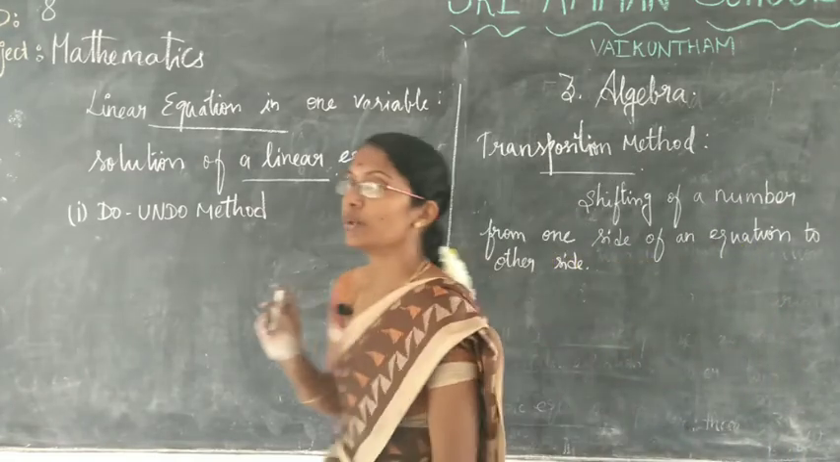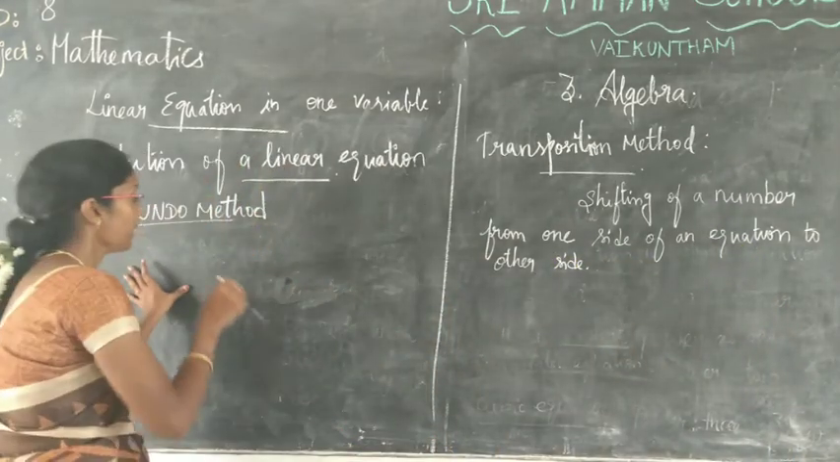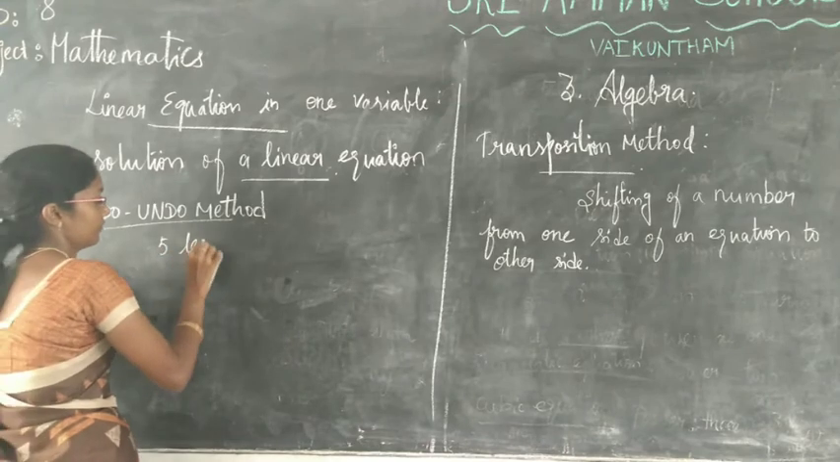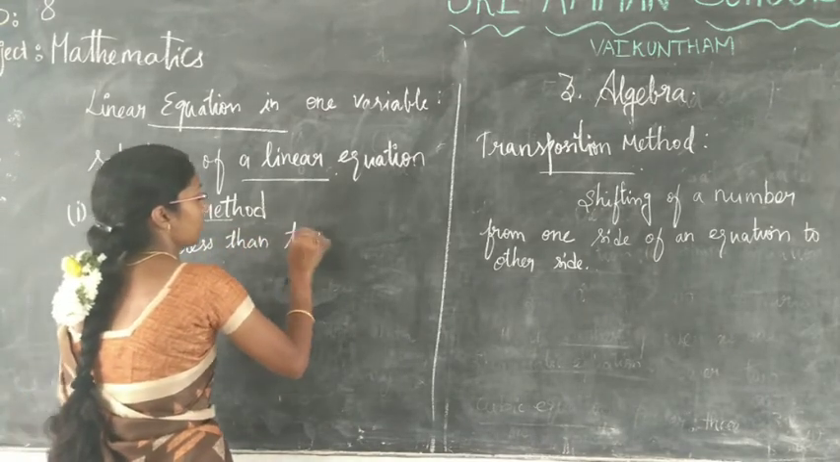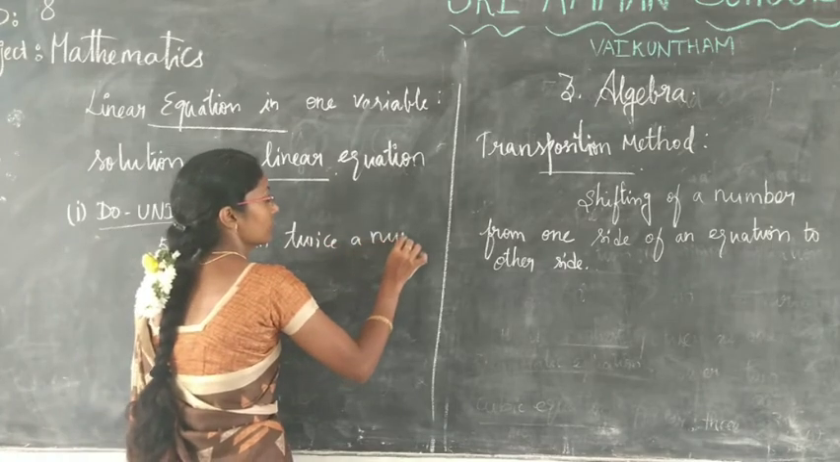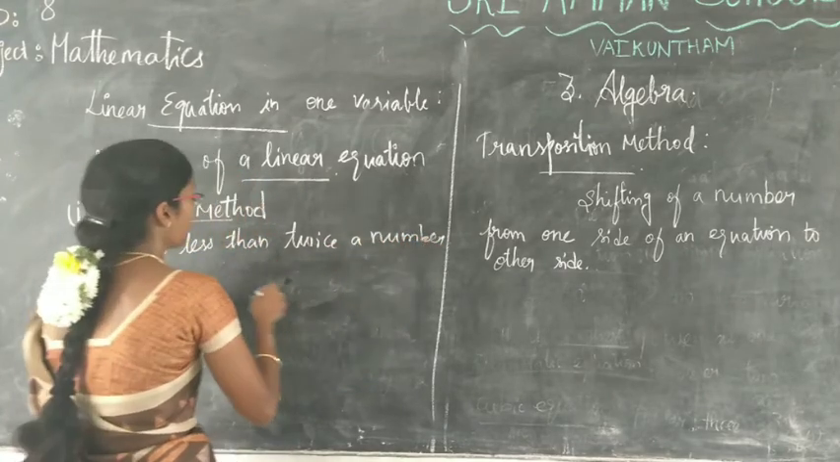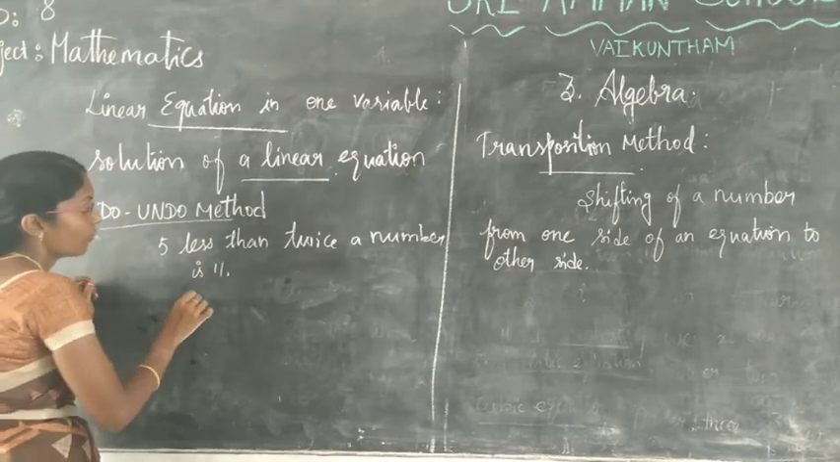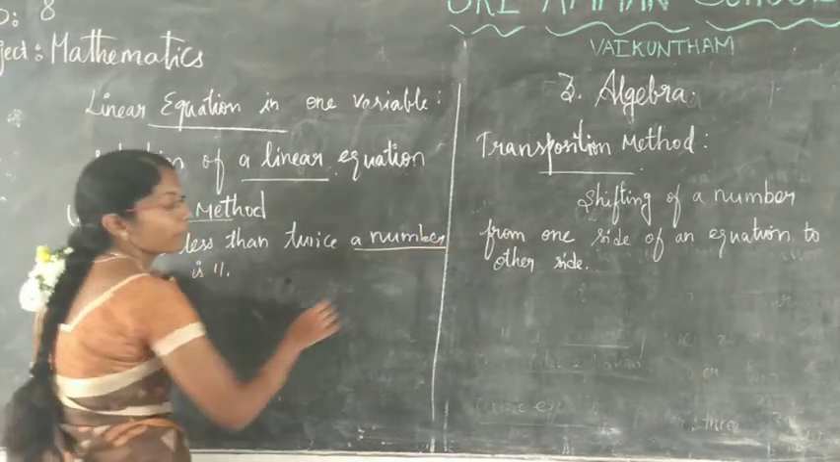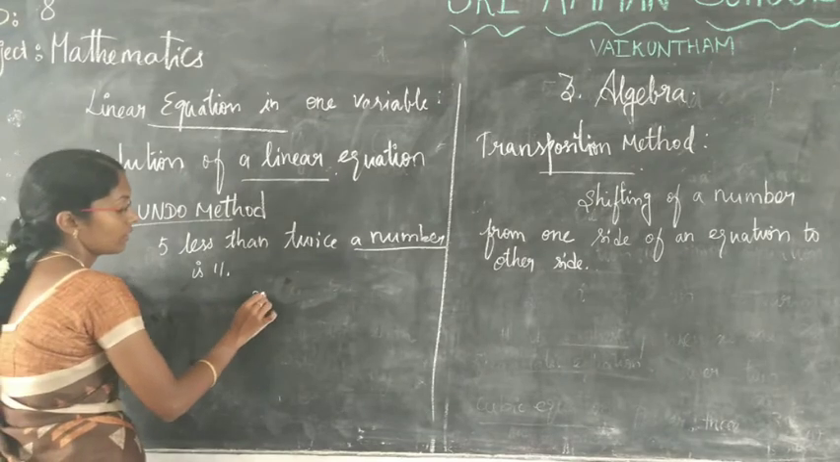For example, see here, 5 less than twice a number is 11. So how will you find it? First of all, a number. A number means x.